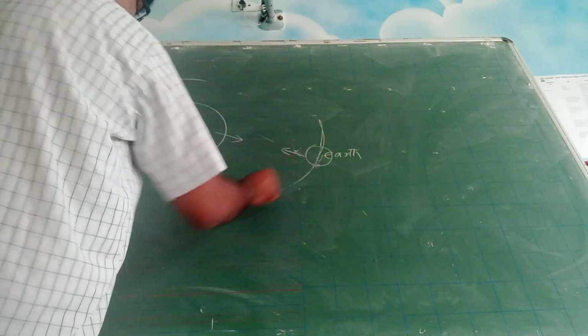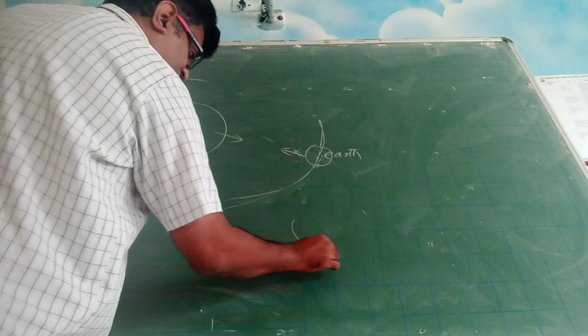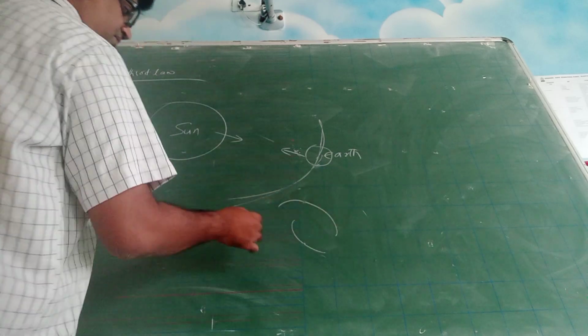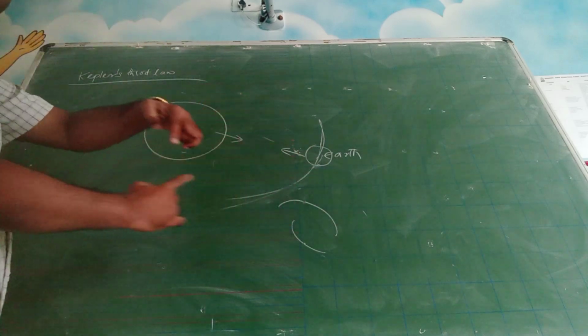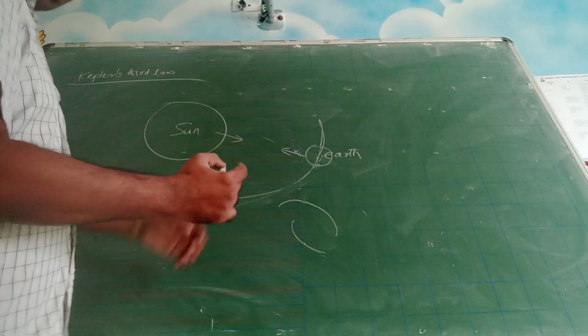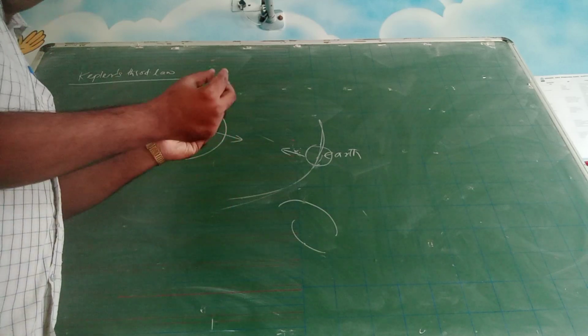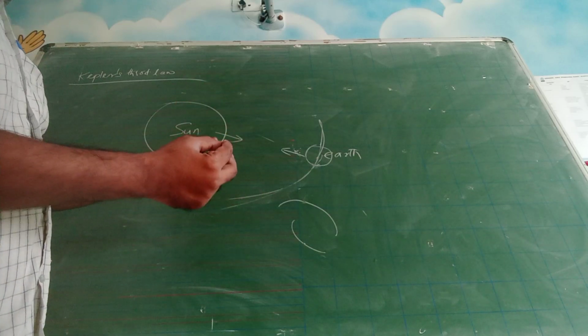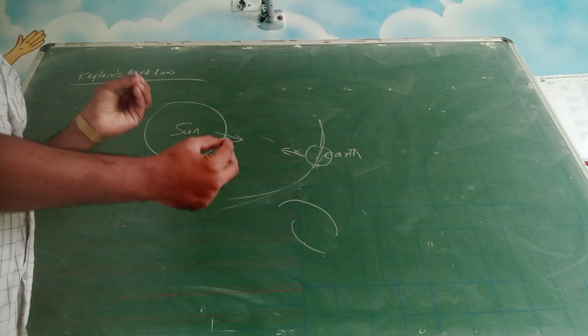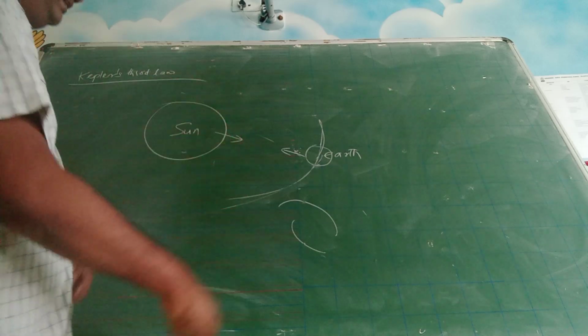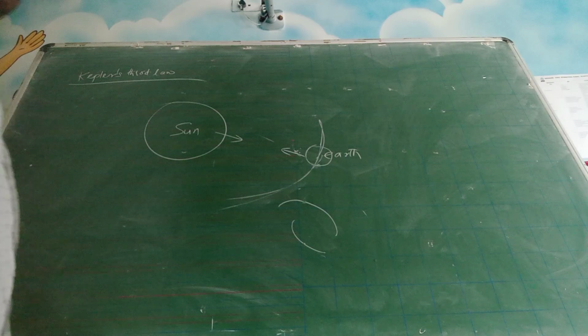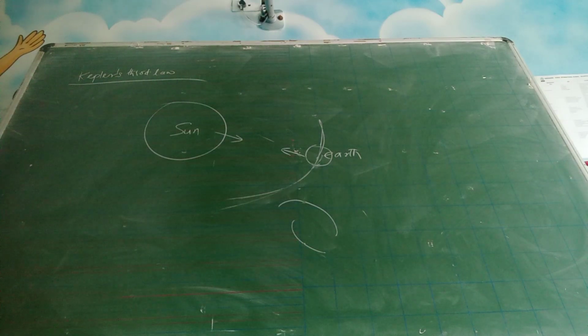So it is like this. The Sun is moving like this, Earth is moving like this. There is a pattern which is going like this. Neither the Sun is stationary nor the Earth is stationary. It is not like that. They are moving in a circular fashion. That is the point you have to understand.